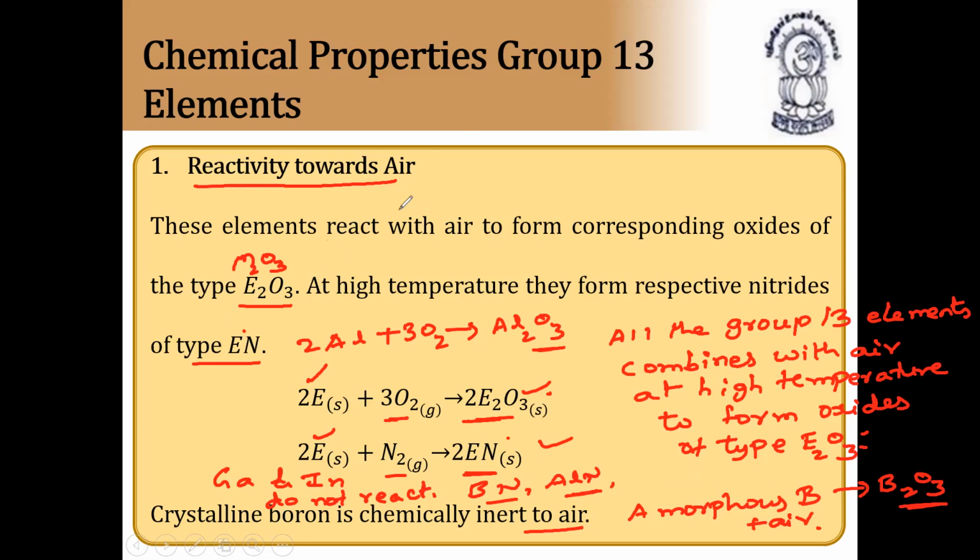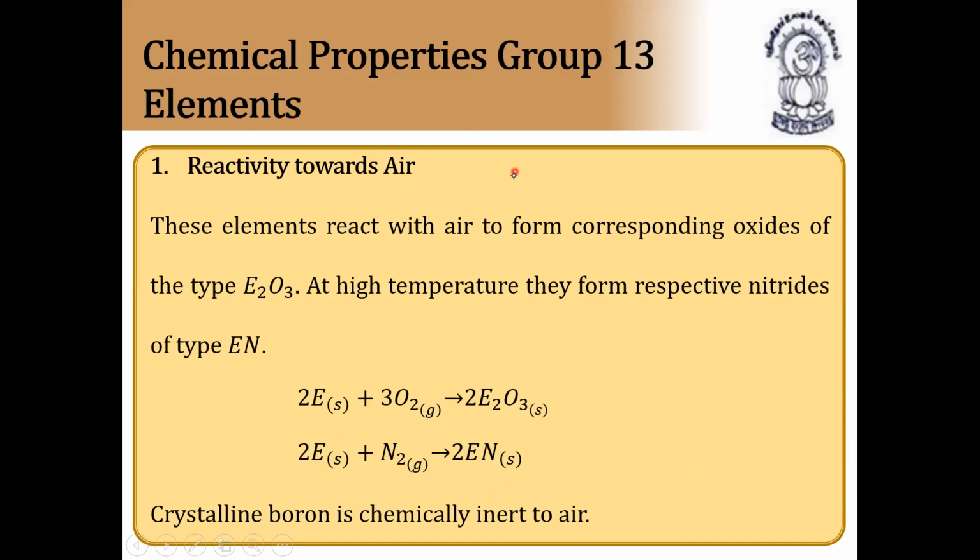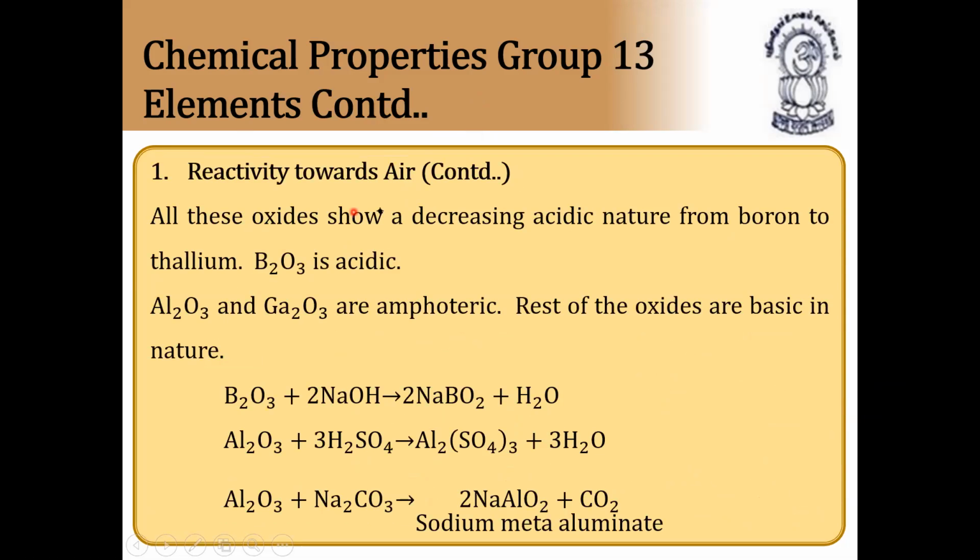Next, continuation. Reactivity towards air continues. All these oxides show a decreasing acidic nature from boron to thallium. B2O3 is acidic. Aluminium oxide and gallium oxide are amphoteric. Very, very important: oxides of aluminium and gallium are amphoteric, whereas boron trioxide, B2O3, is acidic. Rest of the oxides are basic in nature because of their highly metallic character.